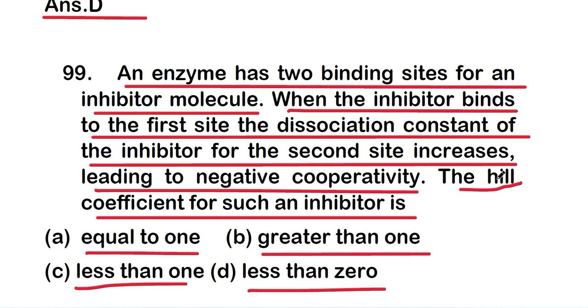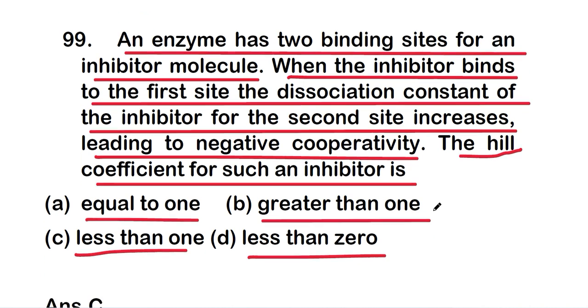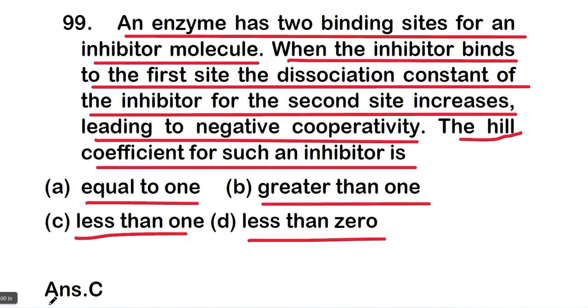And here the Hill coefficient is a measure of cooperative binding of protein, or enzyme. So the answer is option C, that is less than 1. So in this case the Hill coefficient for such an inhibitor is less than 1.